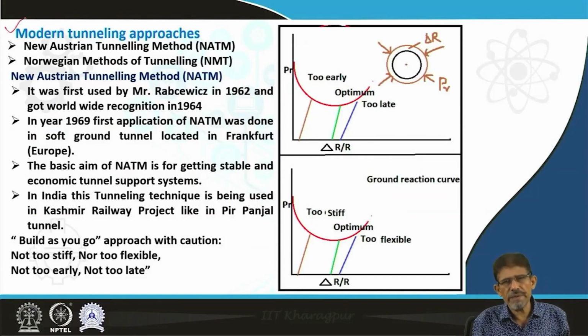In the modern method, we have two schools of concept. One school of concept was developed in Austria under the leadership of Rabcewicz in 1962, came to light in 1964, and was first used in 1969 in Frankfurt, Europe, for the development of soft ground tunneling. Another school is based on NGI, the Norwegian Geotechnical Institute, under the leadership of Nick Barton from Norway: the Norwegian methods of tunneling.